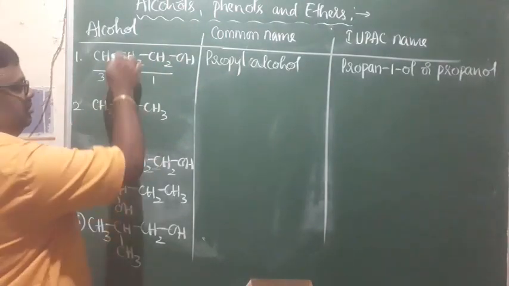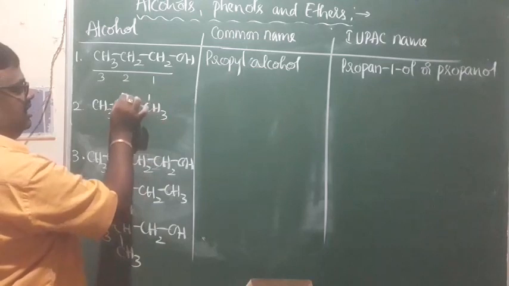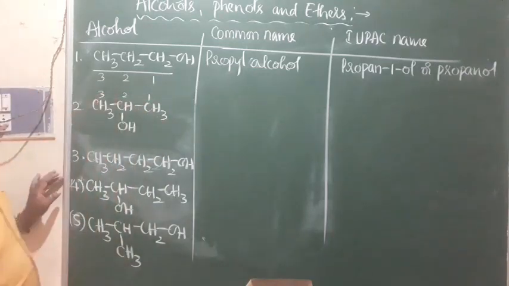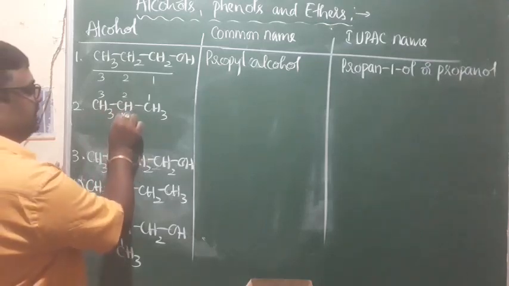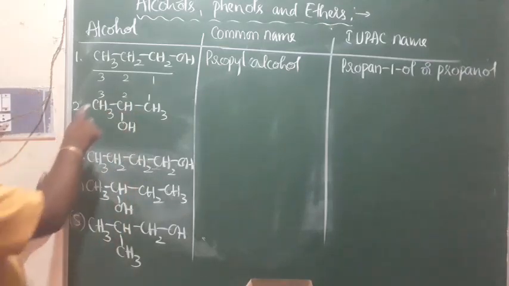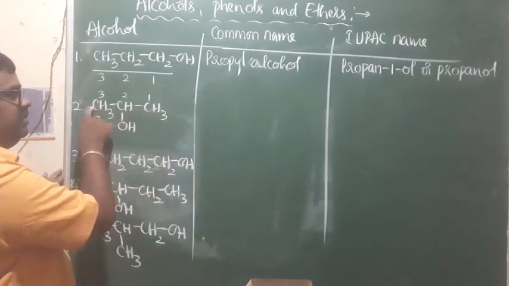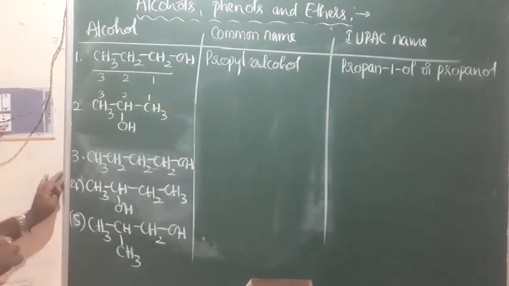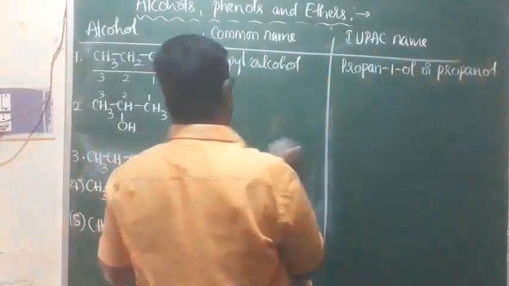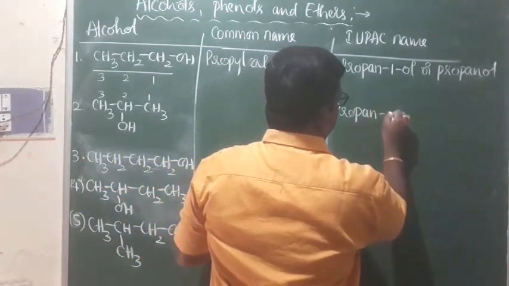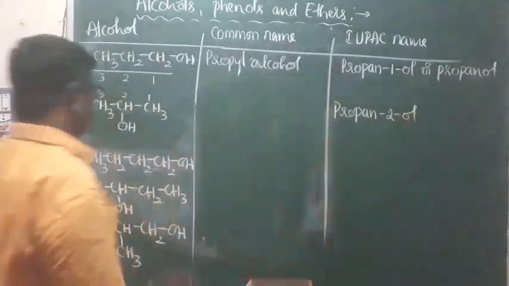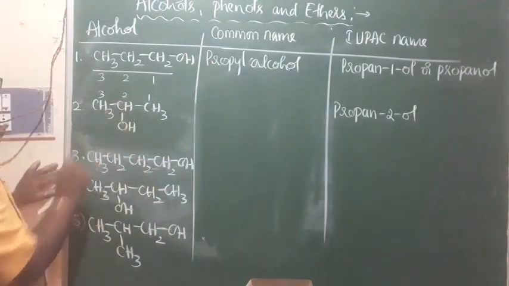Look at this. Both are position isomers. This is 1, this is 2, this is 3. These two are position isomers, and of course the OH group is attached to the second carbon. The root word is prop because the parent chain contains 3 carbon atoms. Therefore it is propane-2-ol, because the OH group is attached to the second carbon atom.